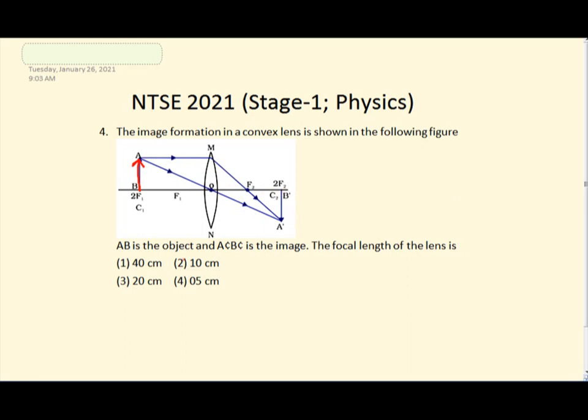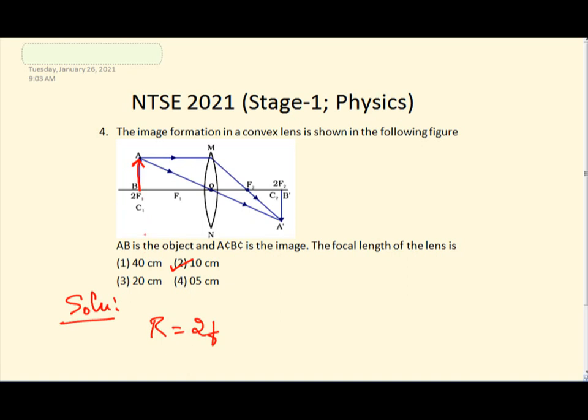So in this condition, obviously we will know that the focal length of it will be 10 centimeters over here. Why? Because we know that r is equal to 2f. The radius of curvature of a lens r is equal to 2f, right?